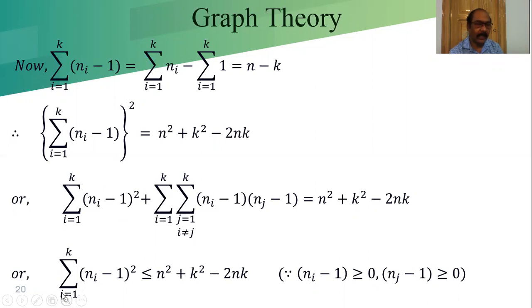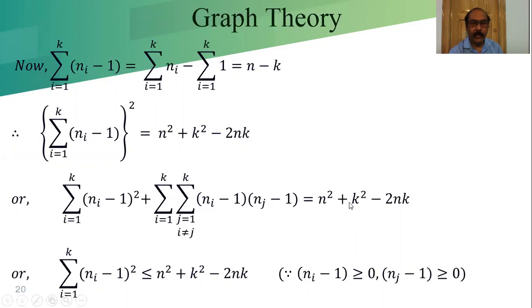From the left hand side, summation i equals 1 to k of (ni minus 1) whole square is less than or equal to this product term. Since this is a positive term, whatever value we get from this is a positive value. Because ni is greater than or equal to 1 and nj is greater than or equal to 1. So from that we will get a positive value or 0. But it is not possible, as all ni will not be 0.